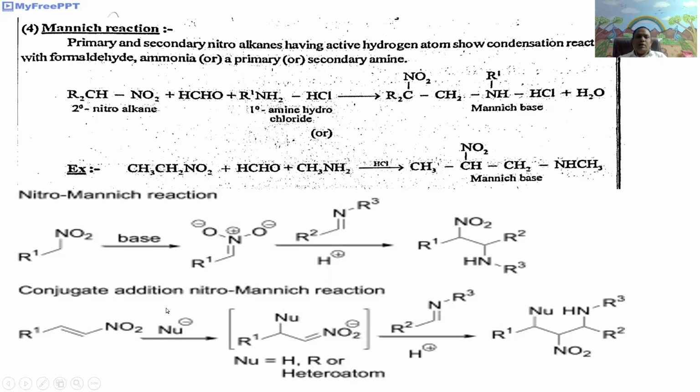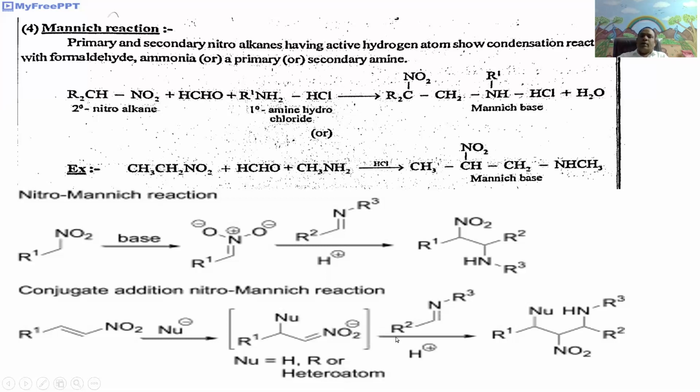Similarly, in conjugate addition of the nitro Mannich reaction, R-CH=CHNO2 undergoes nucleophilic addition; the nucleophile attacks the beta carbon of the nitro group, giving R-CH(Nu)-CH=NO2-, where Nu is hydrogen or alkyl or any heteroatom.